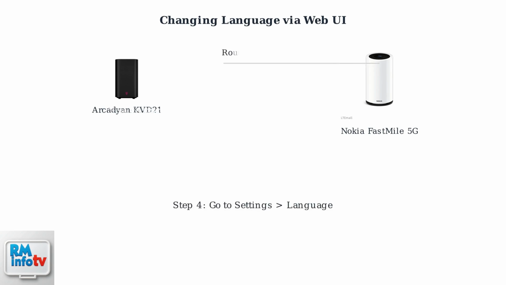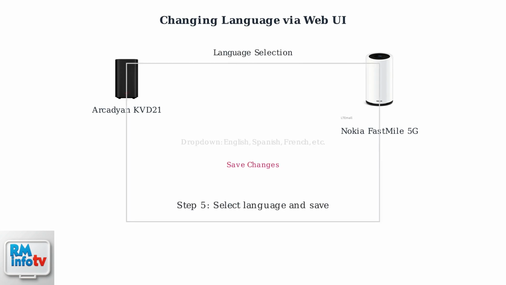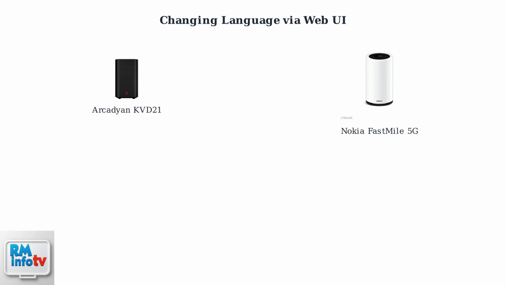Navigate to Settings or Administration, then find the Language or Localization section. Select your preferred language from the drop-down menu and save the changes. The interface should refresh automatically. If not, manually reboot the router. Make sure your router has the latest firmware for optimal language support.